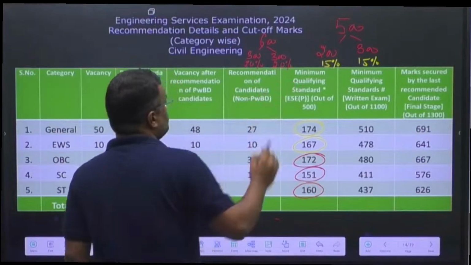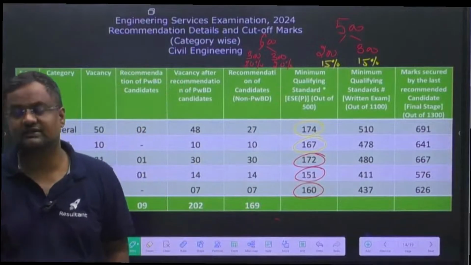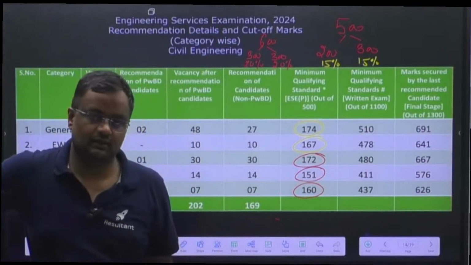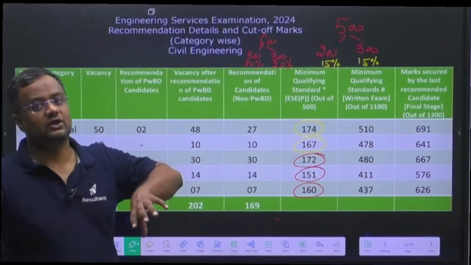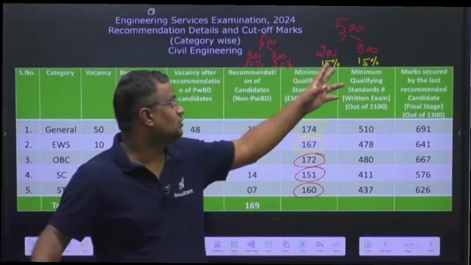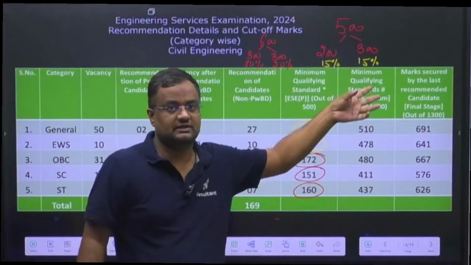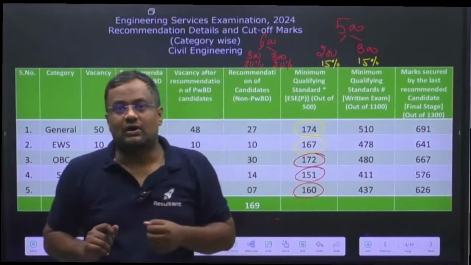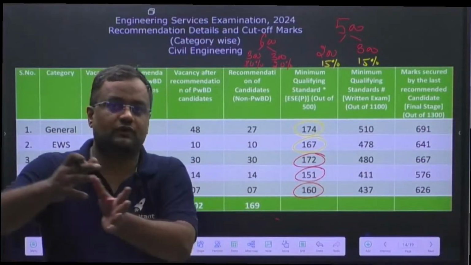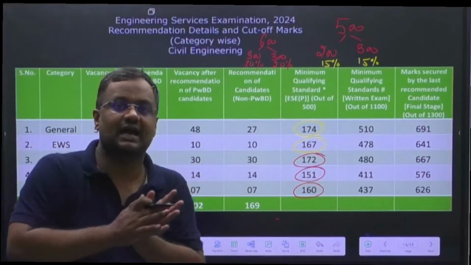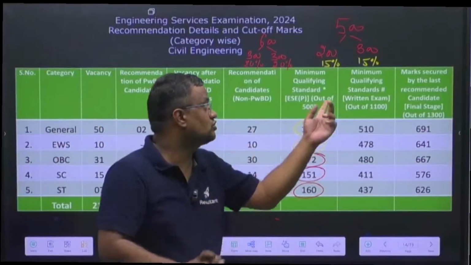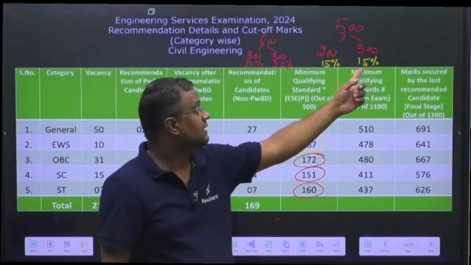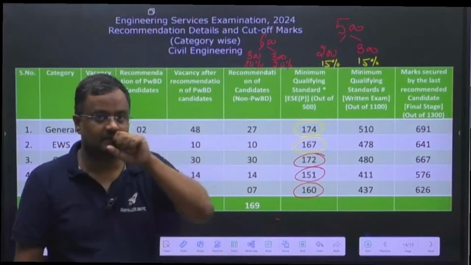This criteria most students do not know, especially if you are giving the examination for the first time. In the prelims examination, in paper 1 and paper 2, engineering aptitude and technical, you should be scoring 15% and 15% for qualification. Of course, not for the merit. For merit you should be scoring much higher, but at least you are eligible for selection for stage 2. You should be scoring 15% and 15% in both papers and 20% and 20% in the mains examination.